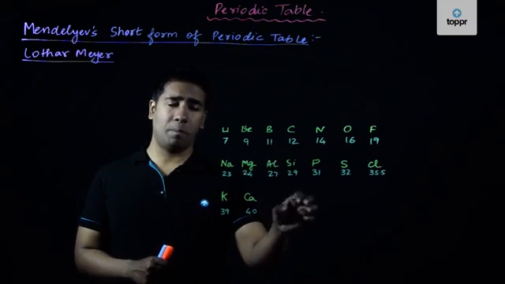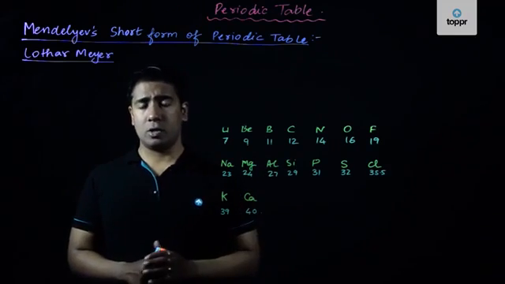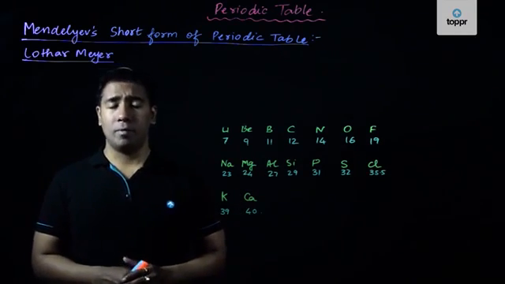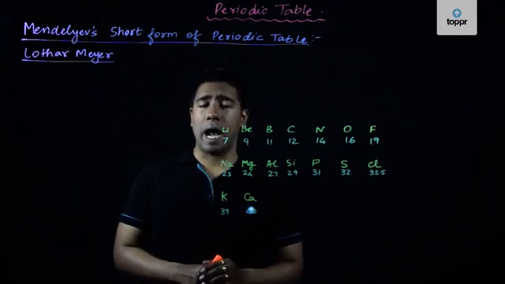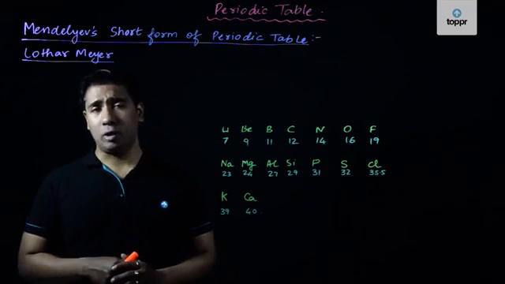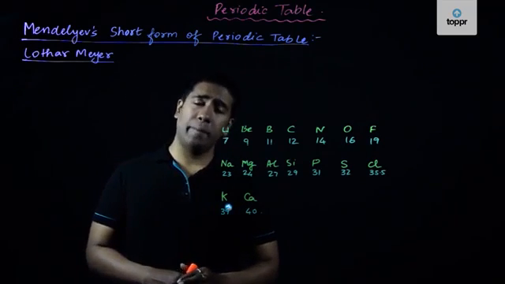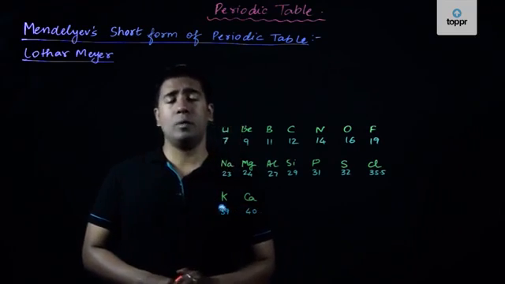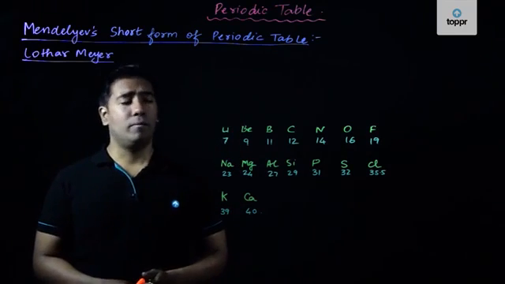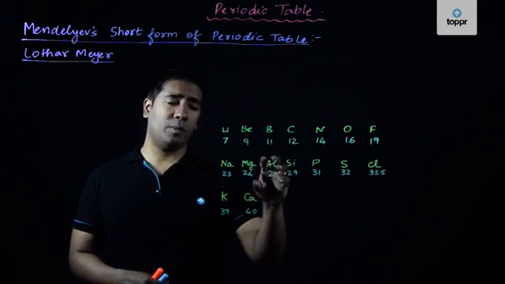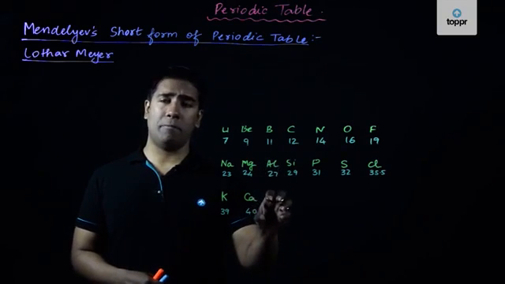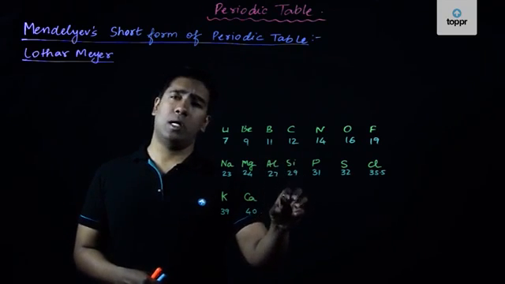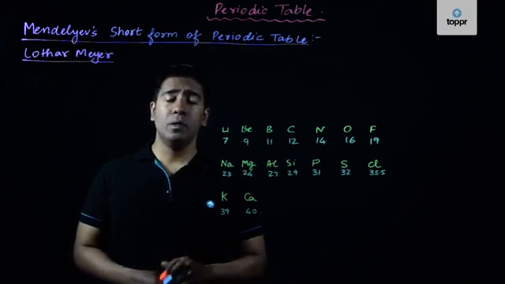He left the gap for those elements which were yet to be discovered, and he named those elements Eka aluminum and Eka silicon, which basically means those elements which will be present below aluminum and below silicon in the periodic table.